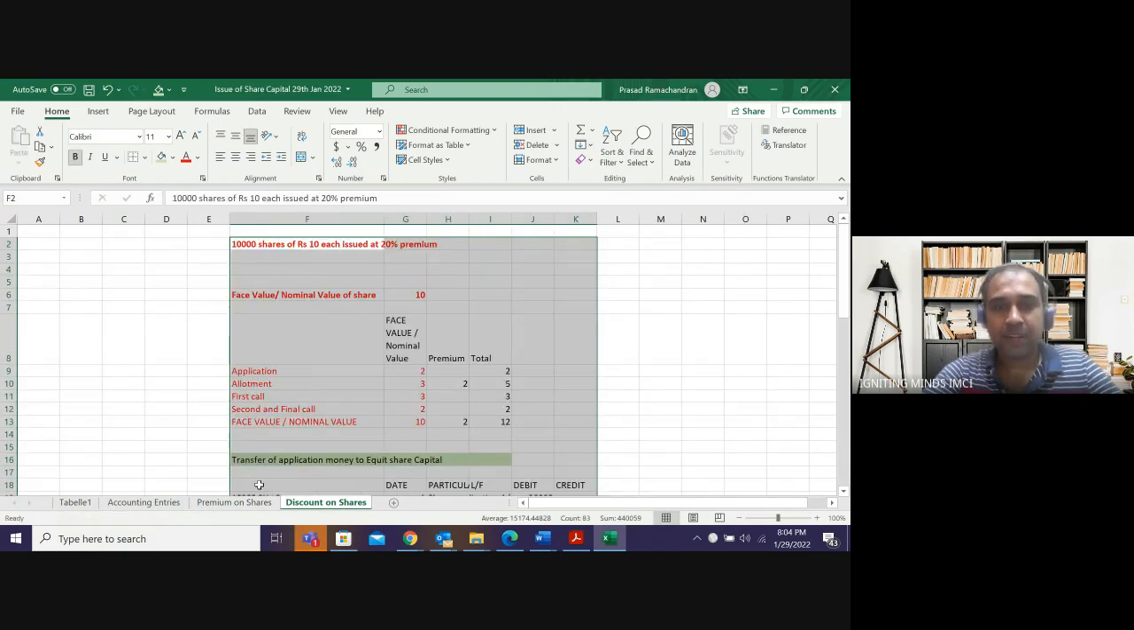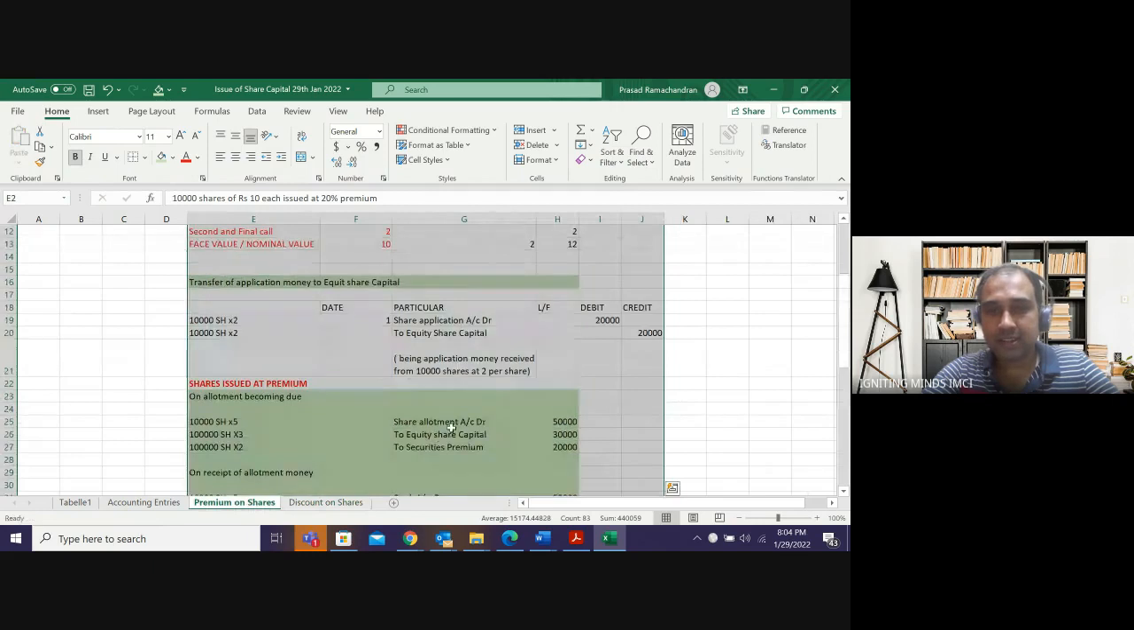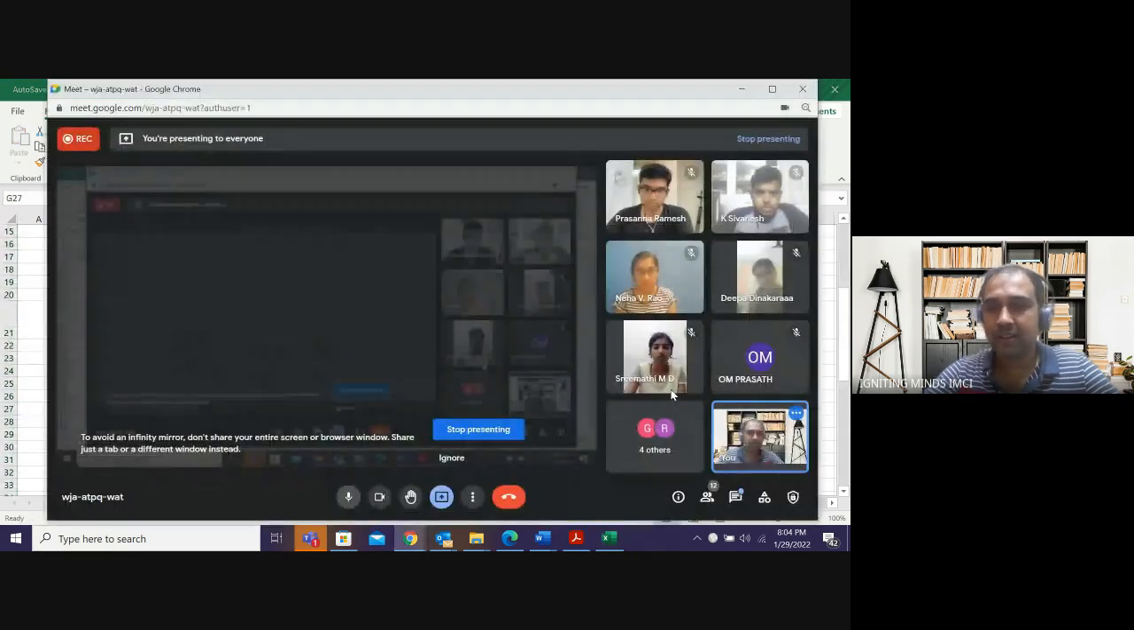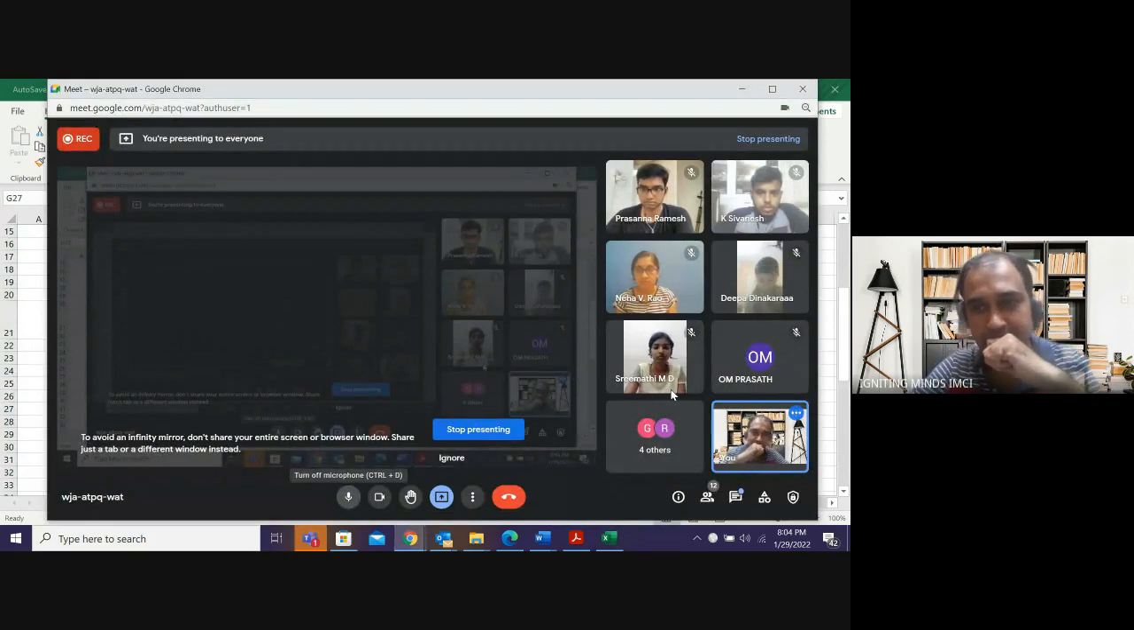Let me go back to that sheet, securities premium. Why did I create securities premium? Instead of 10 rupees, I'm getting 12 rupees. In the second part of the table, if you remember from the last class, we had income, liability, capital, and reserves. The securities premium comes in the reserve part of it, guys.